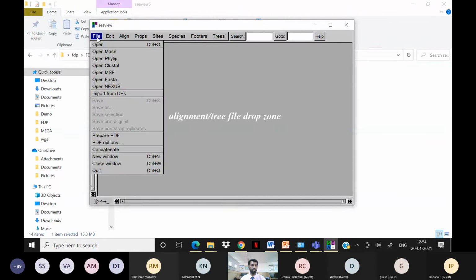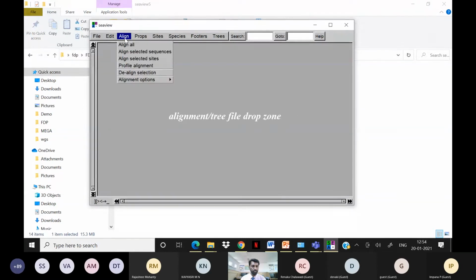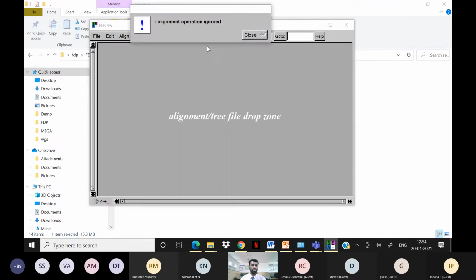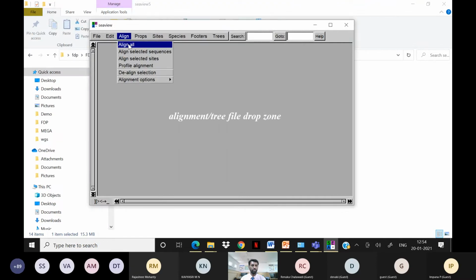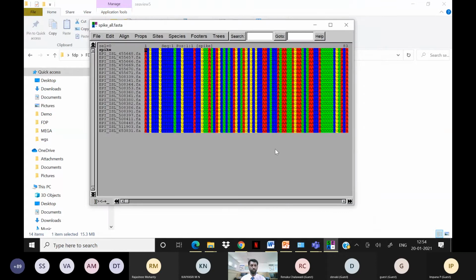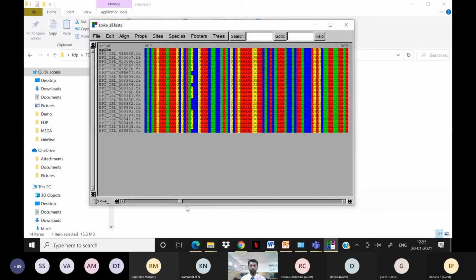Here, the alignment file is already uploaded. For the spike protein, I've taken all the sequences and put them in one file. I'm going to upload all of these. You can see the spike protein is there, and the different samples we have collected. It is aligned. The alignment file is already done, right? So that alignment file we have uploaded here.